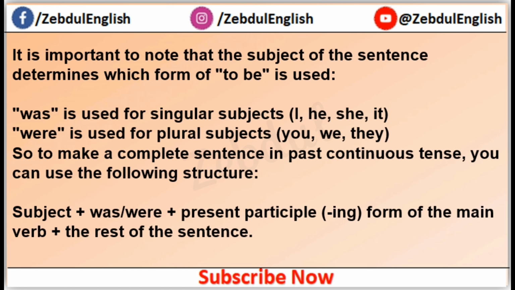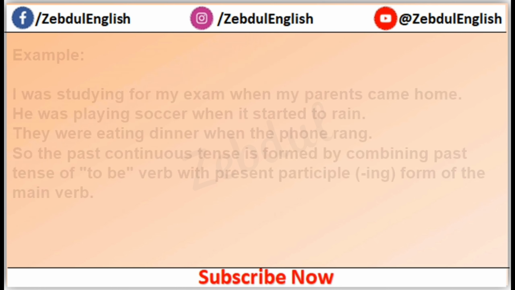It is important to note that the subject of the sentence determines which form of to be is used. Was is used for singular subjects: I, he, she, it. Were is used for plural subjects: you, we, they. So to make a complete sentence in past continuous tense, you can use the following structure. Subject, was or were, present participle form of the main verb, the rest of the sentence.